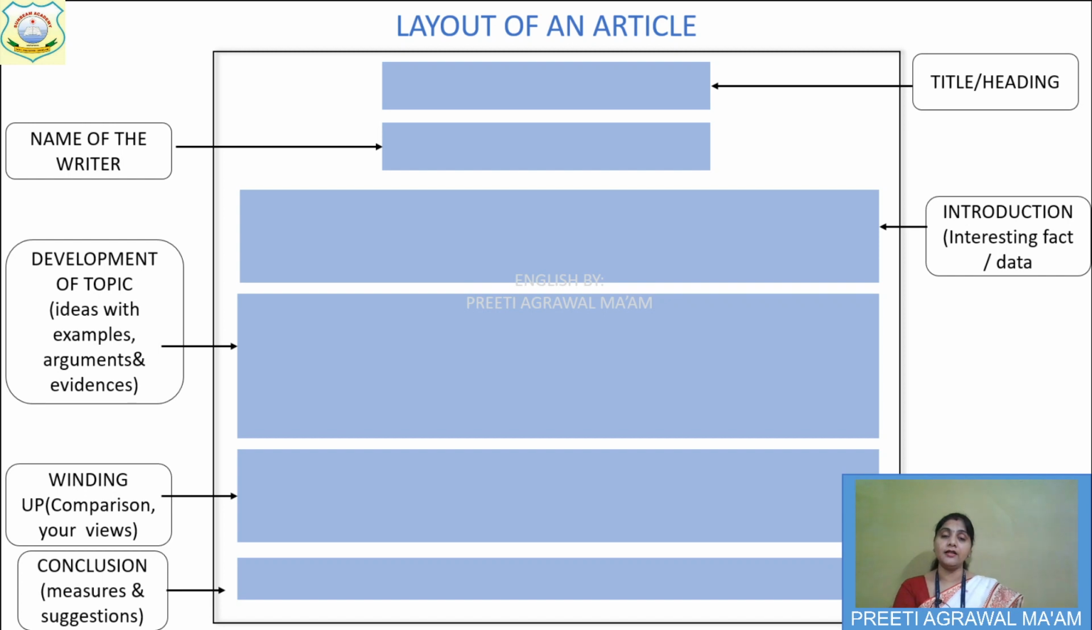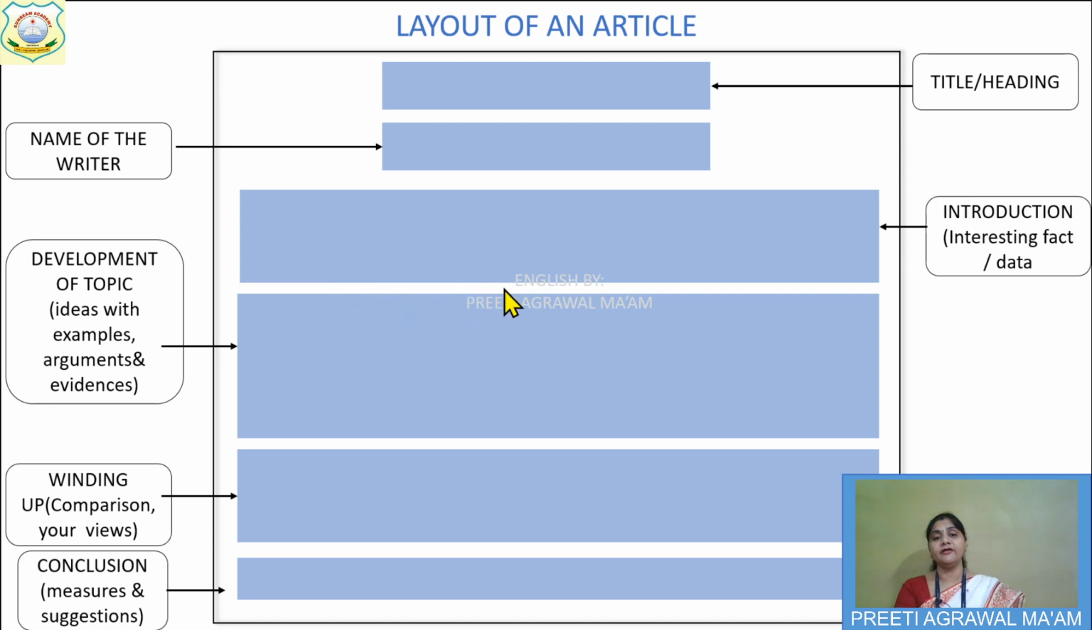While writing the article, you can write any question very easily if you are following this layout. Heading, then by name, which means by and your name. This is called the byline also. After that, your paragraphs: introductory paragraph, then development, then winding up, then conclusion. And see, between each paragraph you have to leave a line.